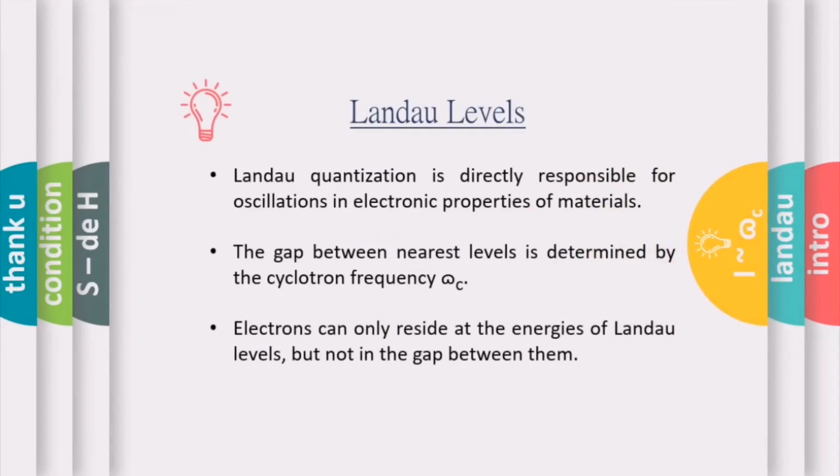The Landau condensation is directly responsible for the oscillations in electronic properties of materials. Electronic properties means the resistivity and conductivity basically. So the gap between nearest levels is determined by the cyclotron frequency omega c, or it is proportional to the applied magnetic field. Electrons can only reside at the energies of Landau levels, but not in the gap between them.